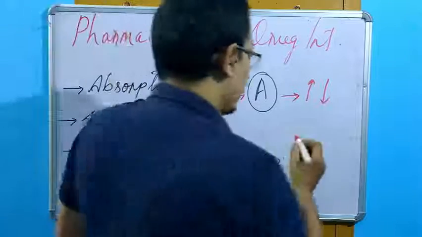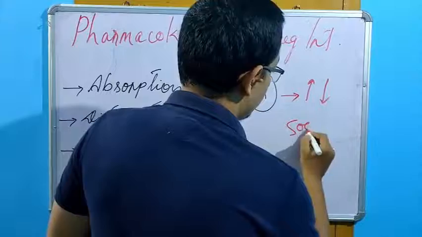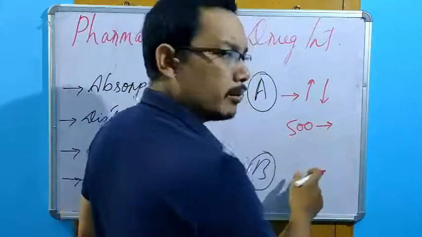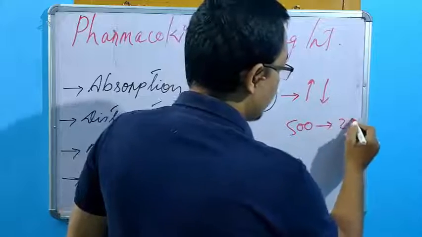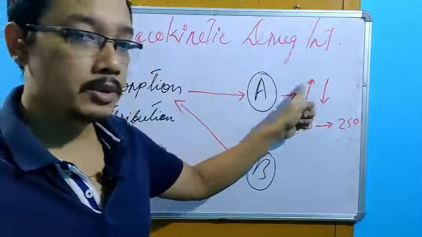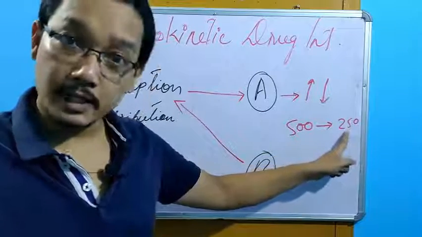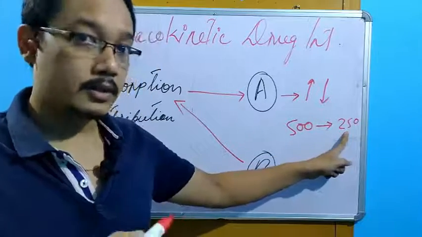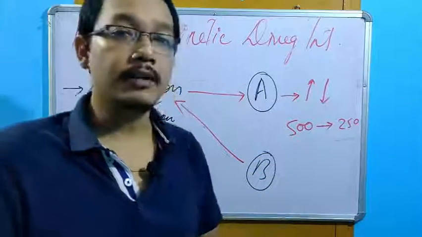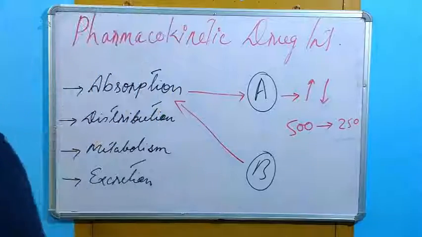Suppose we have taken 500 mg. From 500 mg, maybe 250 mg was supposed to be there in the blood. If there is an increase in the absorption, it will be more than 250, then it can show the toxic effect. Decreased absorption, less than 250, is not going to give any kind of therapeutic effect.